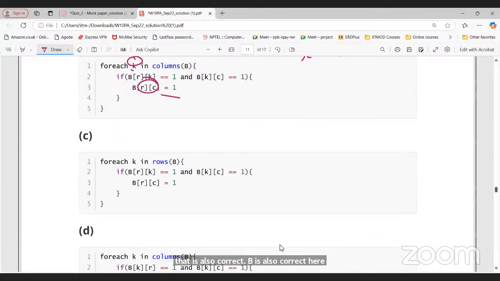Now what about C? Rows of B, same thing. R to K, K to C, R to C. Whether it is rows or columns, anyway it will give me the list of those stations only. Doesn't matter. Anyway, it will be M, D, P only, the stations we have taken. So C is also correct.